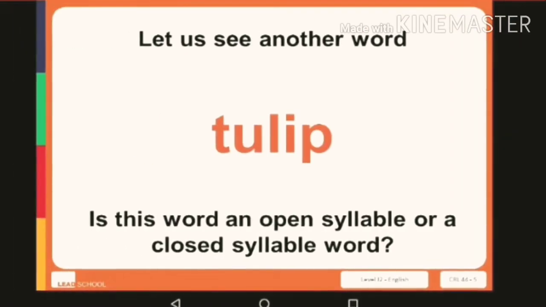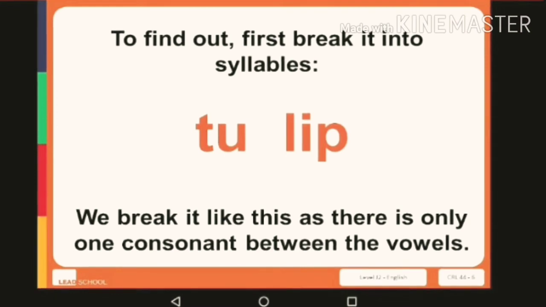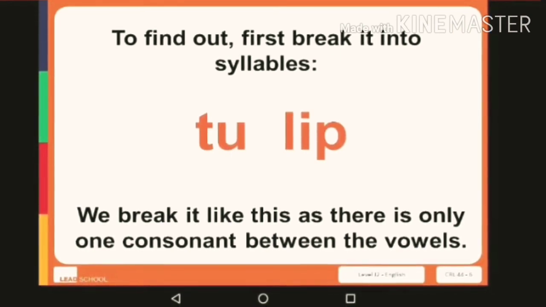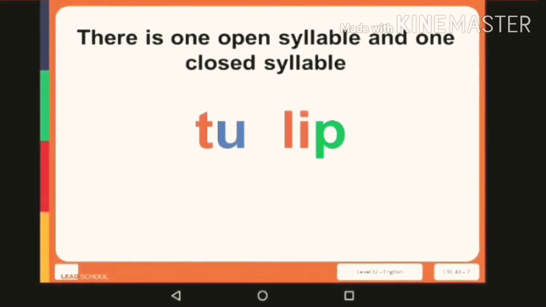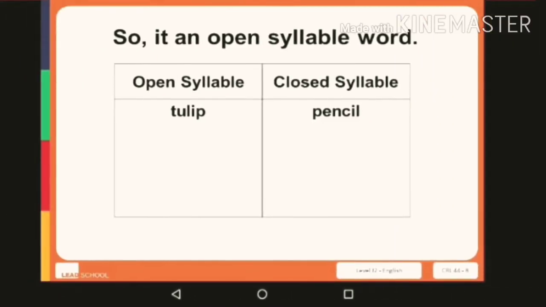Now let us see another word, that is tulip. Is this word an open syllable or closed syllable word? Can you tell? Yes. So what do we do? We will break the word into two. First we will find out the vowels, that is U and I, and we will break it like this, as there is only one consonant between the vowels. So we now came to know that there is one open syllable and one closed syllable. So we will put this word into the category of open syllable words.